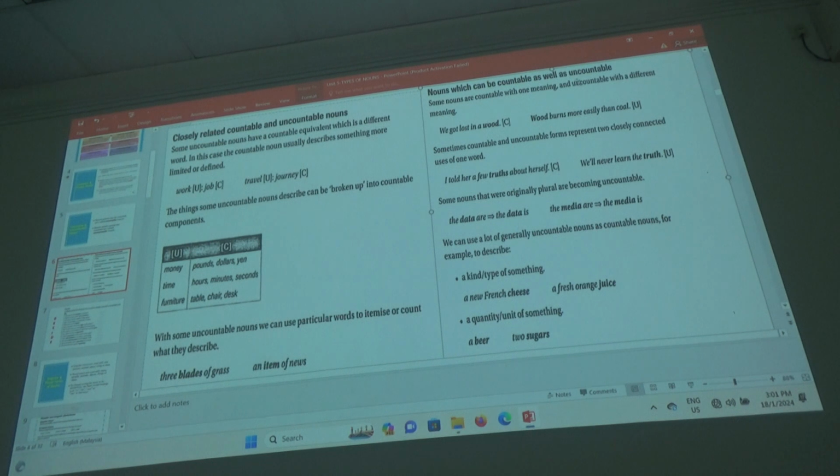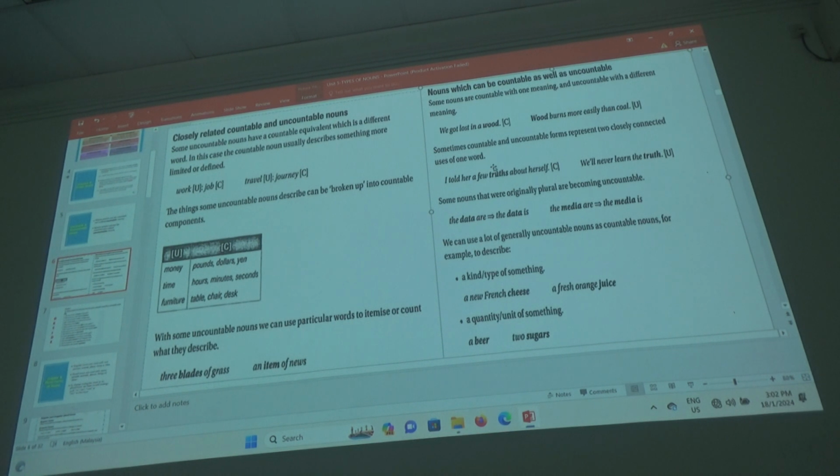Alright, let's move on. Sometimes countable and uncountable forms represent two closely connected uses of one word. I told her a few truths about herself. A few is countable. A few truths, that's countable.